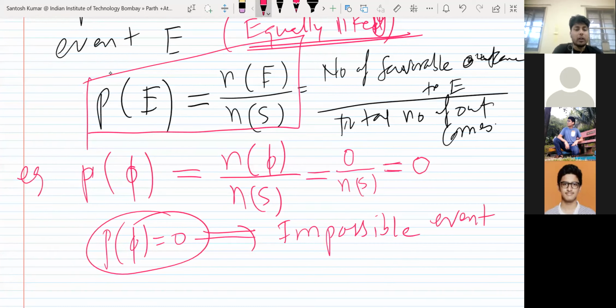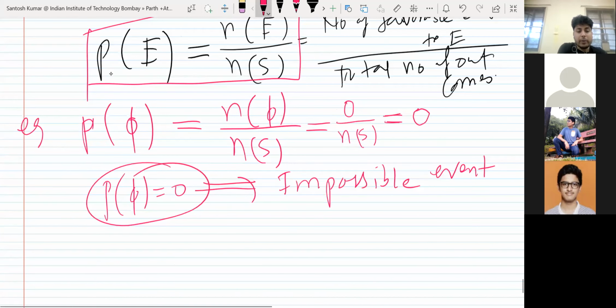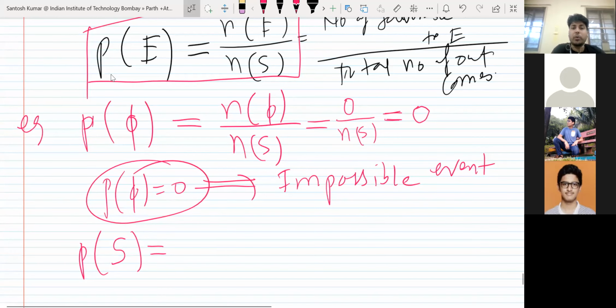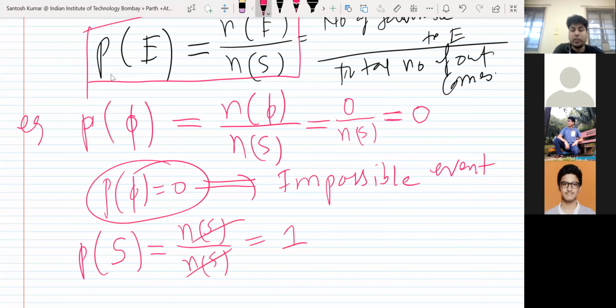Okay. Next thing, if I replace E by S, the sample space, what will be the probability of the sample space? One. Yes. Replace E by S: number of elements in S upon number of elements in S, they will cancel out and give you one. So when you get the probability of an event as 1, it is called a sure event.